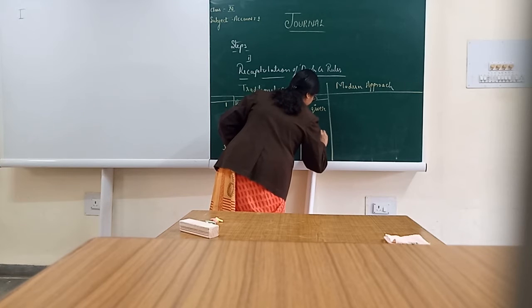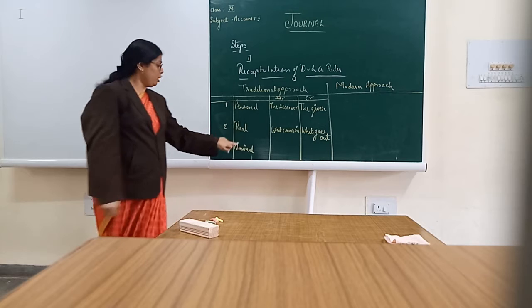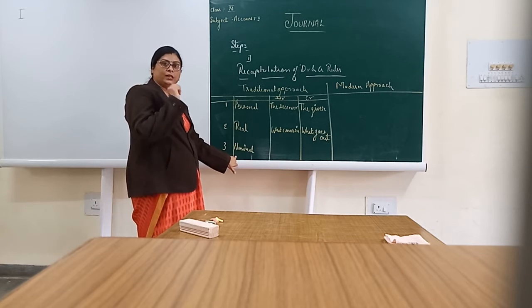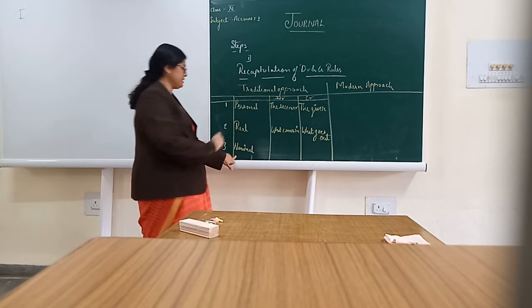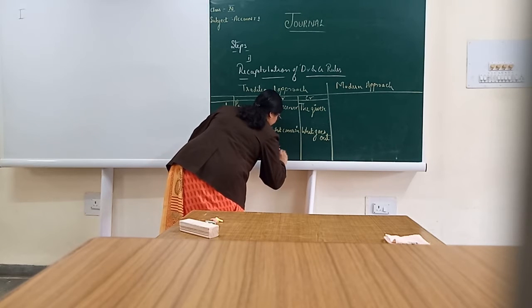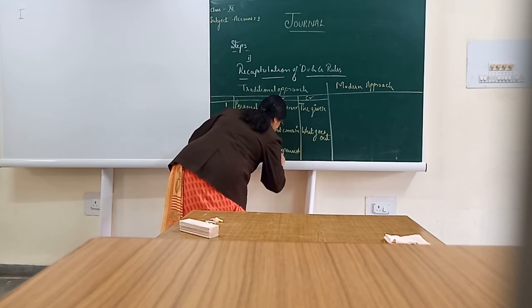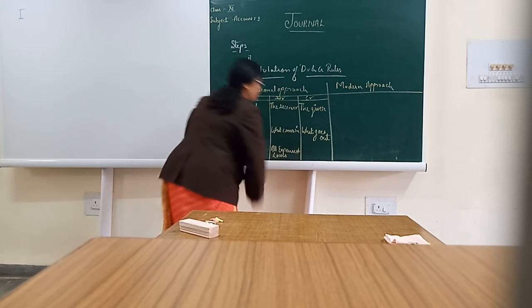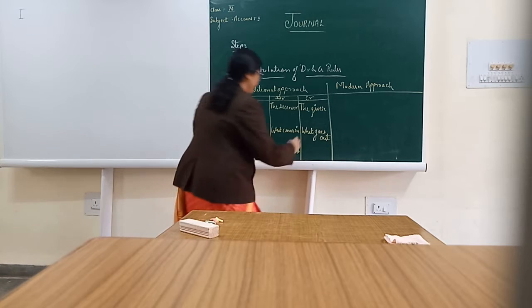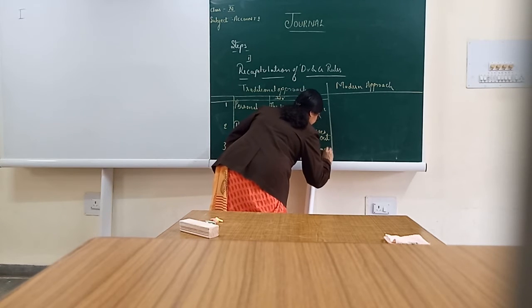what goes out. For all the nominal accounts, all the expenses and losses are to be debited. Debit all expenses and losses. Credit all incomes and gains.